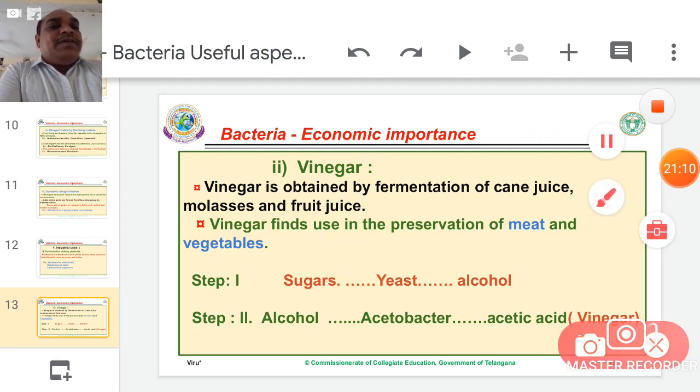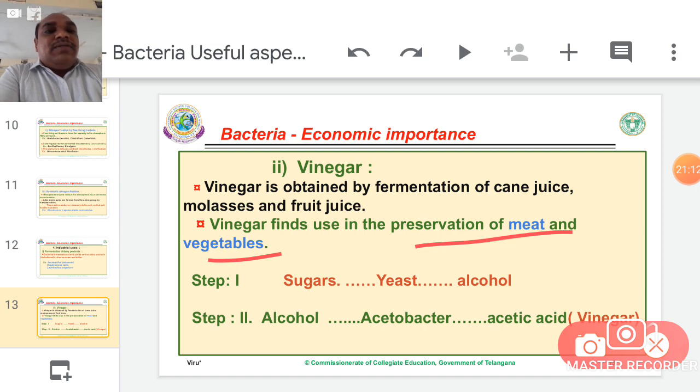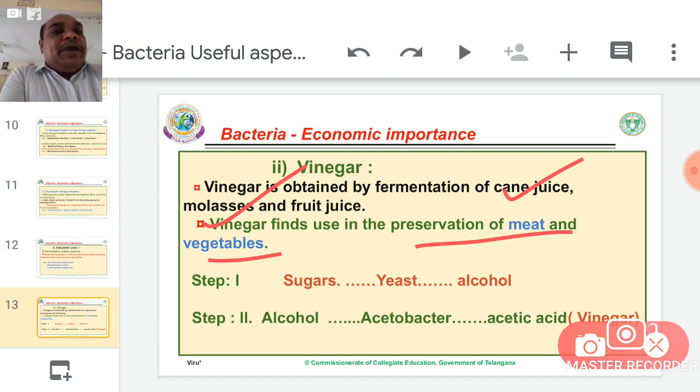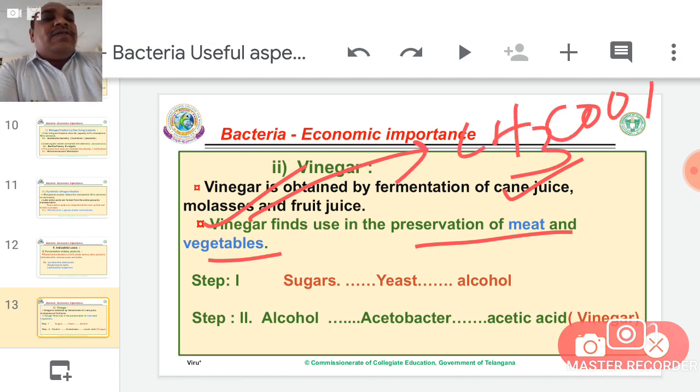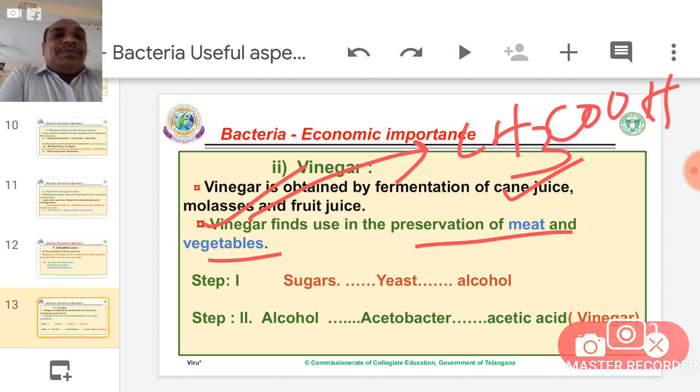Vinegar finds use in preservation of meat and vegetables. Generally, in our refrigerators, vinegar is used for preservation of meat or preparation of some curries or some vegetables. Vinegar is also widely used in bakery. It has a sour taste, it is a weak acid. Vinegar's other name is acetic acid. The formula is CH3COOH. It is a weak acid.